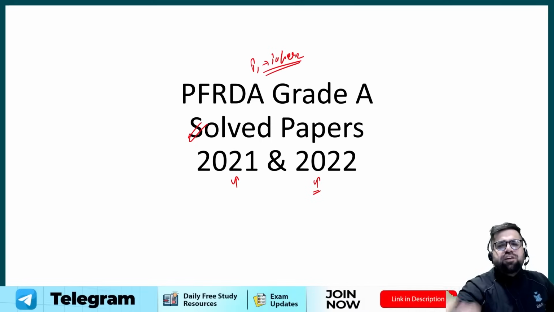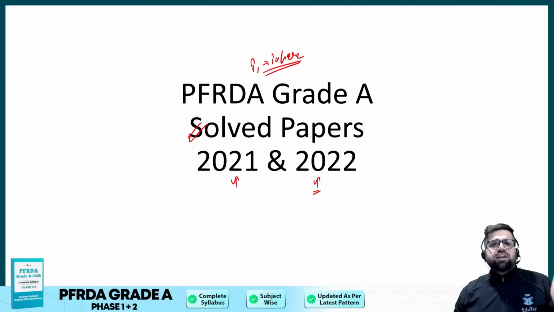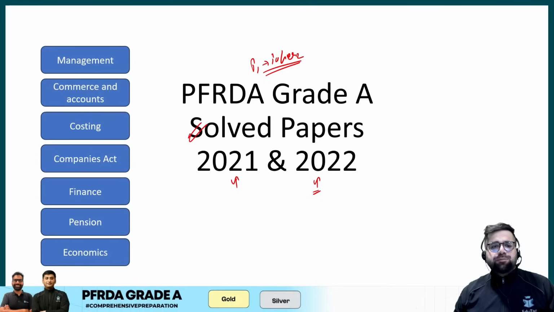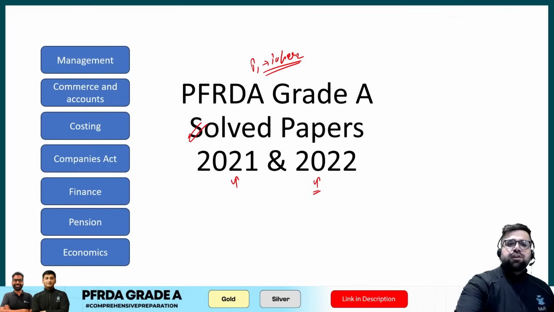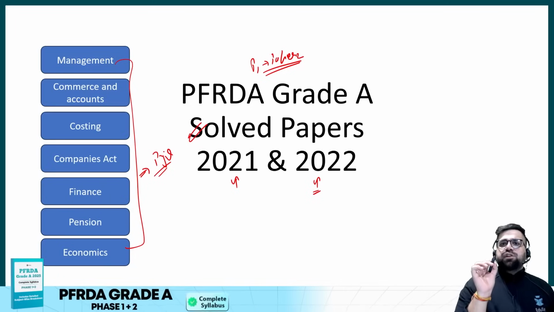Okay, because Phase 1 Paper 1, which is your Quant, Reasoning, English and Current Affairs, is dynamic, right? But when it comes to your PFRDA Grade A Phase 1 Paper 2, it comprises 7 different sections: management, commerce and accounts, costing, companies act, finance, pension and economics. So right now we will solve multiple previous year questions of all these 7 different components, and this particular video is very important.